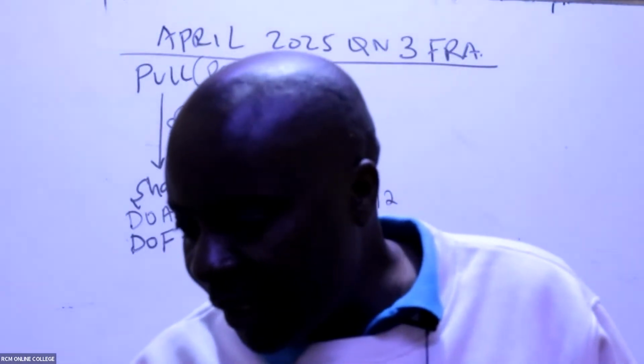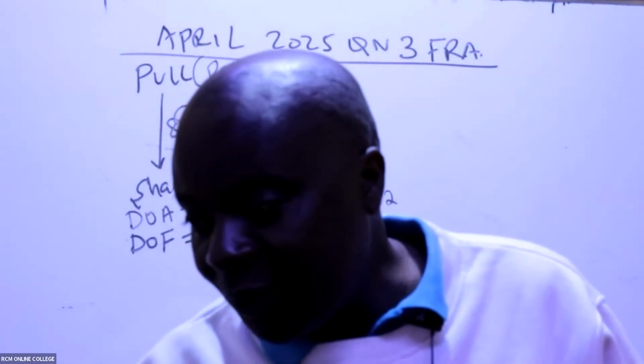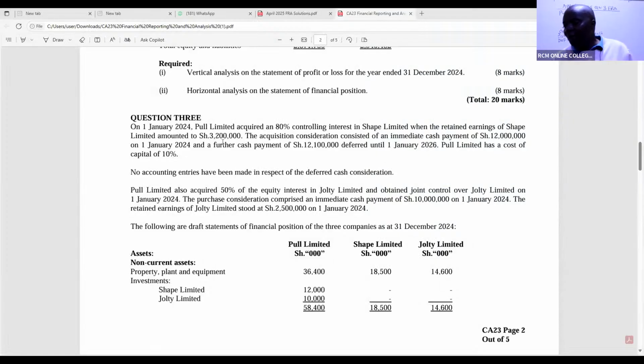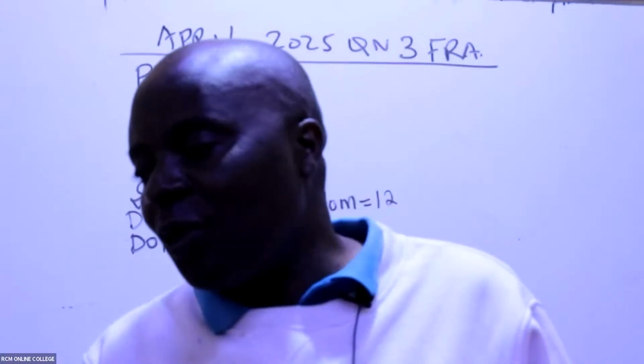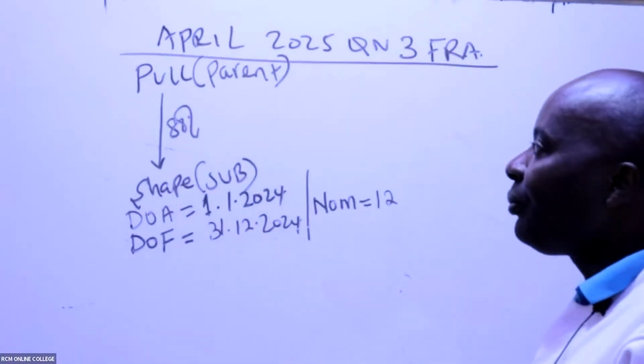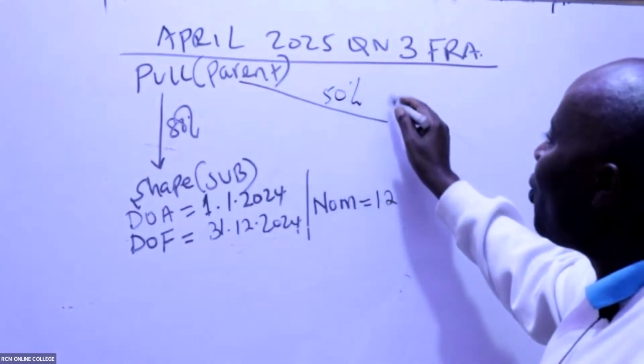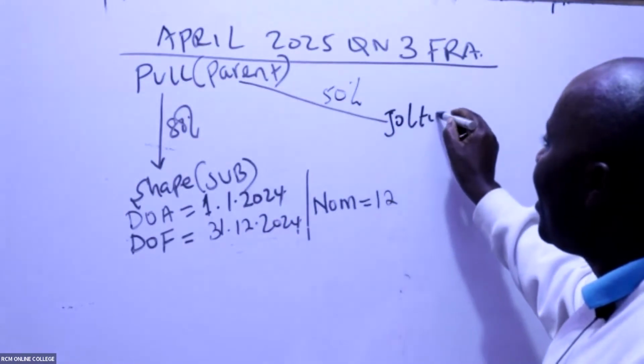Now from there, ladies and gentlemen, we continue. This is very, very important for all of you, AFR, FR, and BDS students. We are told here, I'm looking for the group structure, so I'll look at the interest. We are told in this paragraph, Pool Limited also acquired 50% of the equity interest in Jolty Limited and obtained joint control. So Pool never stopped at Shape. Pool went straight away to acquire 50% interest in a company called Jolty.